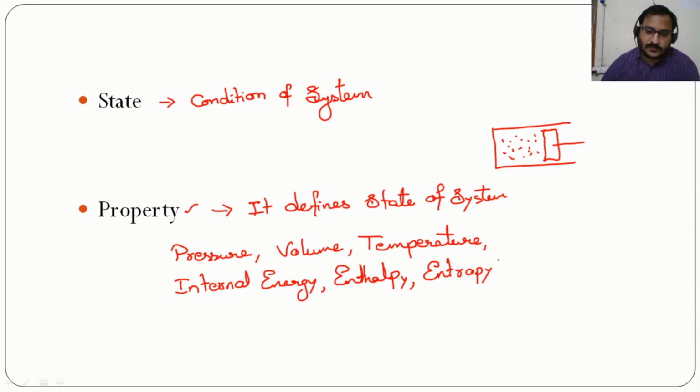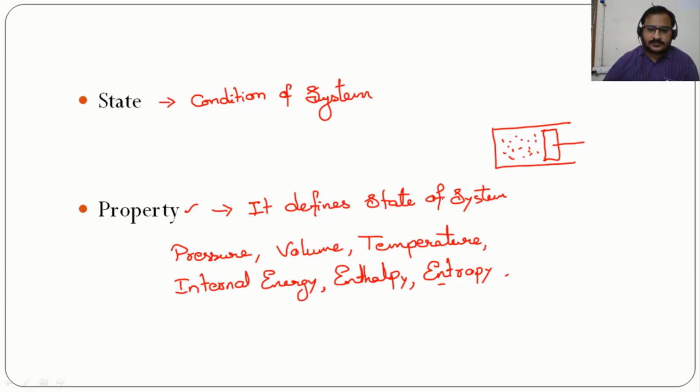So for irreversible cases, entropy will not be considered as a property, but when we consider reversible conditions, entropy can be taken as property. And there are some other properties like density, viscosity, all these you can consider as properties of the fluid or properties of the system here.